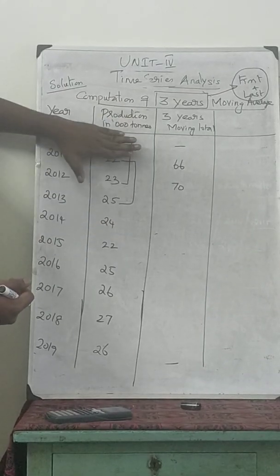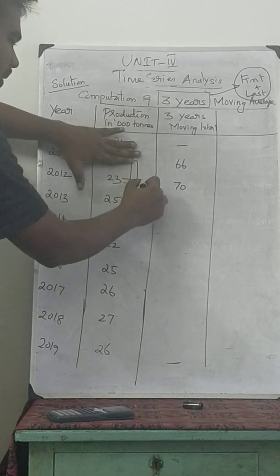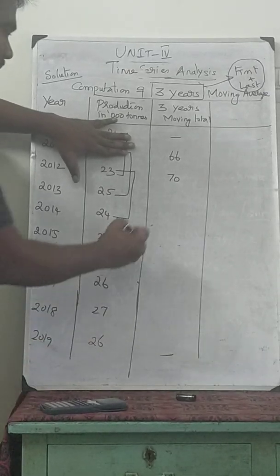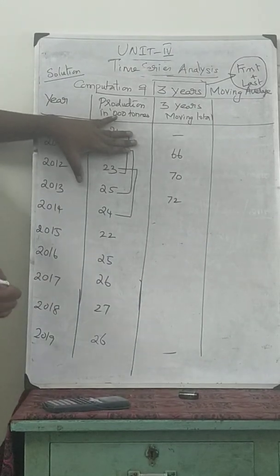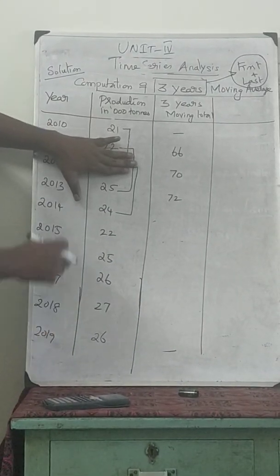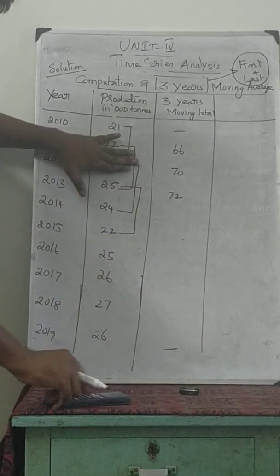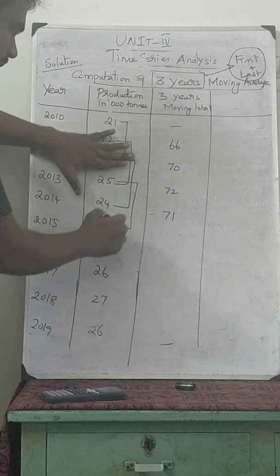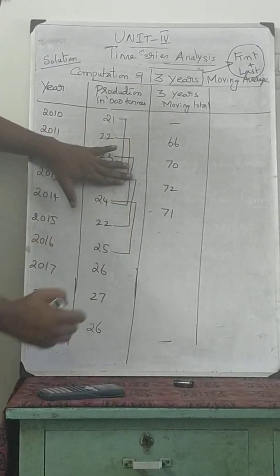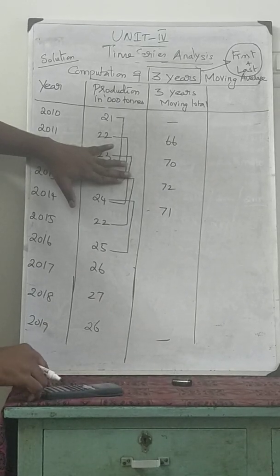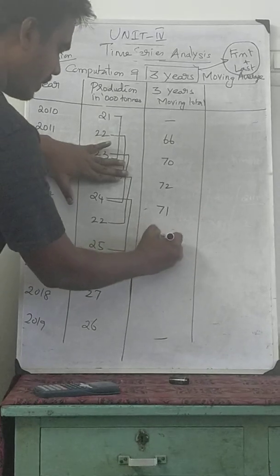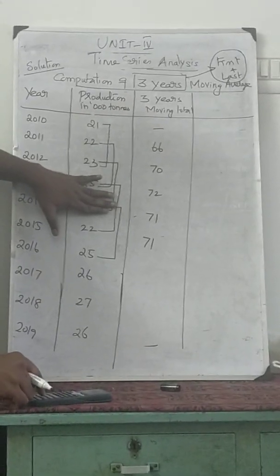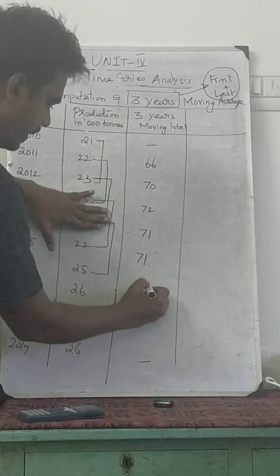Then forget 22 and calculate 23 plus 25 plus 24, which is 72. Next, forget 23: 25 plus 24 plus 22 is 71. Forget 25: 24 plus 22 plus 25 is 71. Forget 24: 22 plus 25 plus 26 is 73.